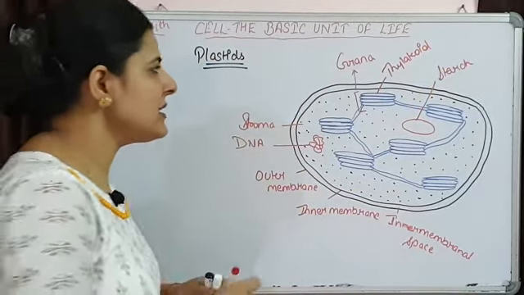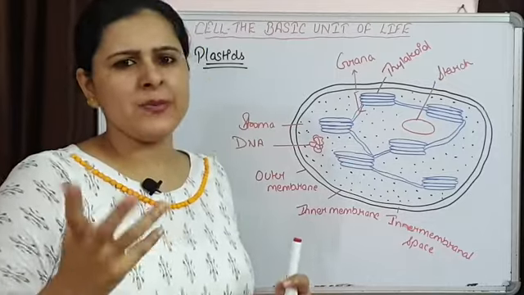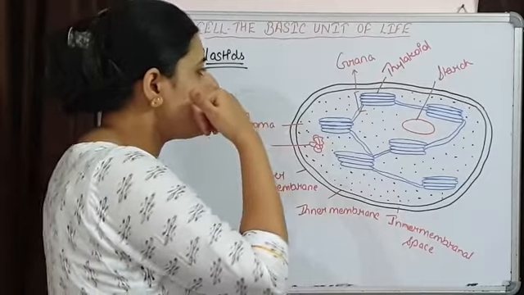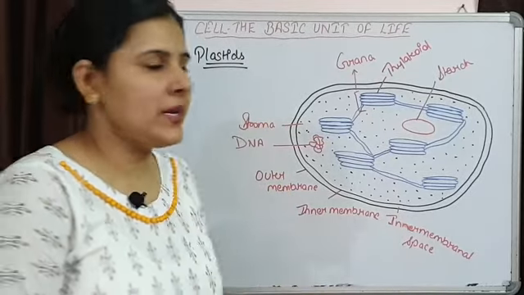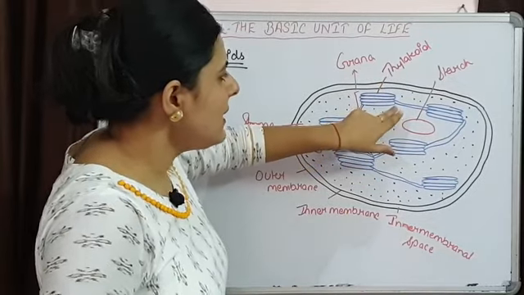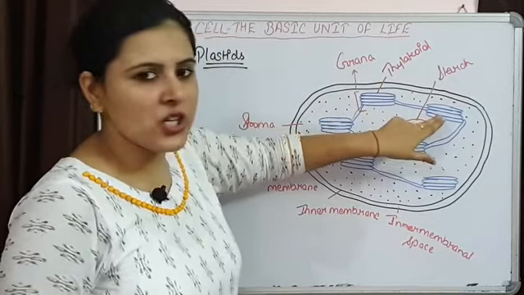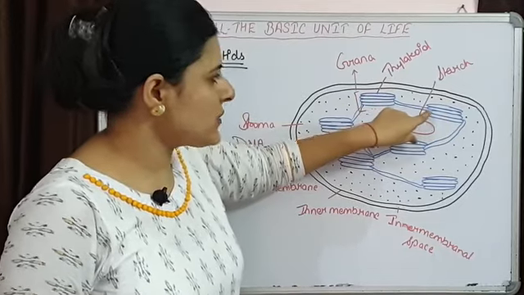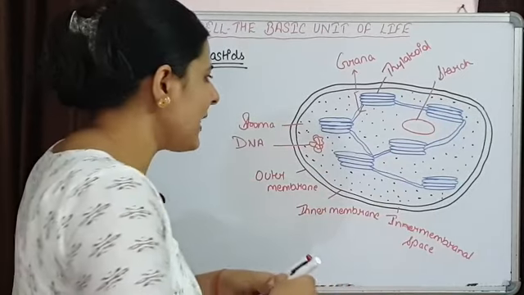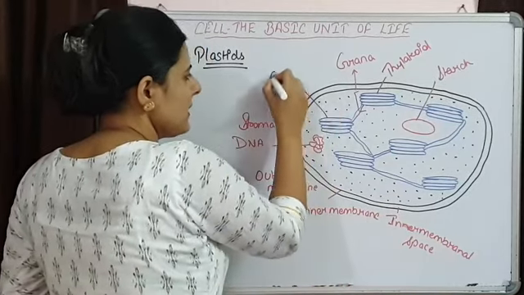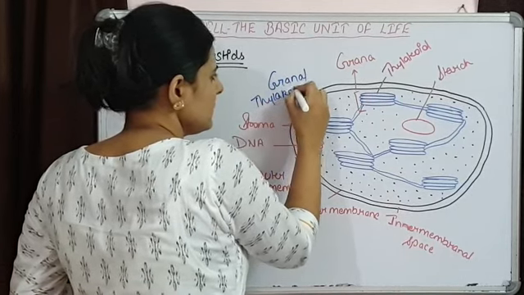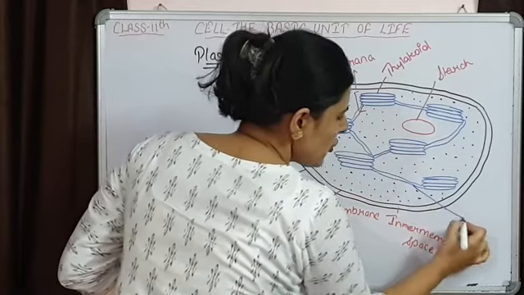Now this grana is absent in some of the cells like bundle sheath cells, where grana is not there. So if we see here, two types of thylakoids are present. Granal thylakoids: if we look at these thylakoids here, these are interconnected with each other. In between, thylakoids are also present which do the work of connecting them. So we have granal thylakoids, like these are granal thylakoids, and these are stroma thylakoids.